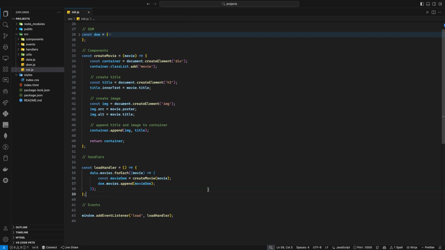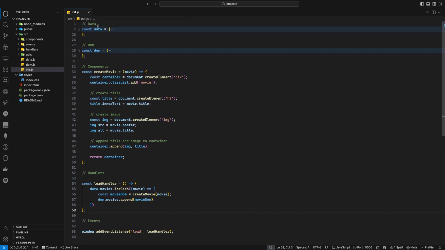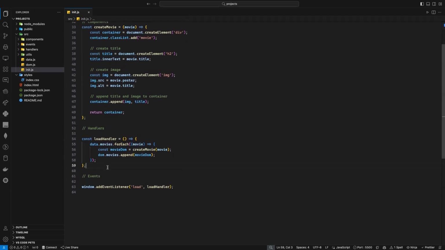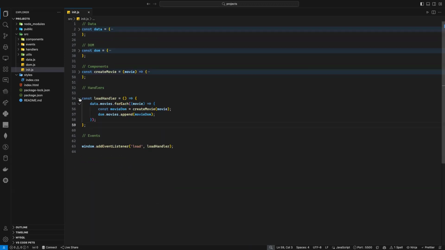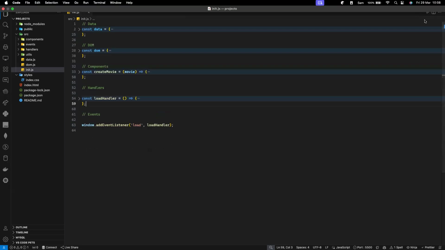I'm done now. Now I need to do my separation of concern. And the separation of concern is super simple, right? Because now I have my data, I have my DOM, I have my component function, I have my handler and I have my event. So everything is simple, right? Or not? Yes. So when you write your code this way, it's very, very simple now to do separation of concern.